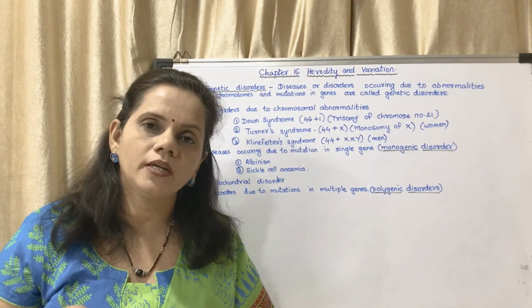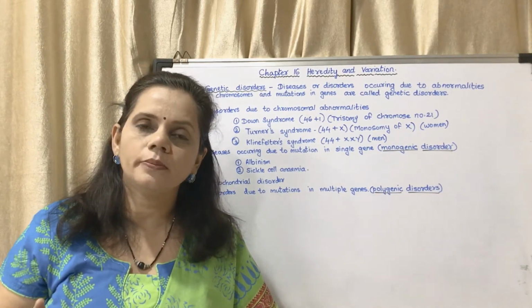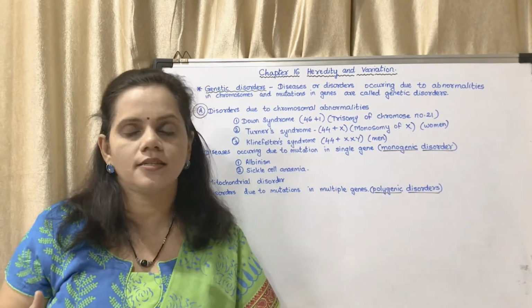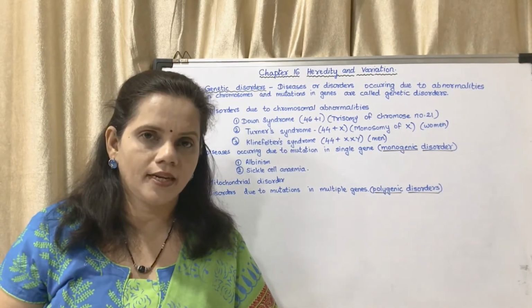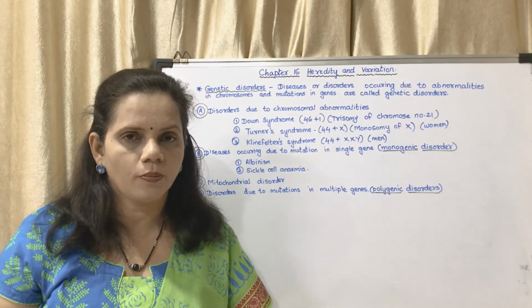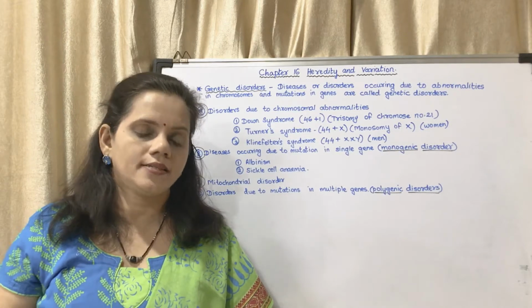Now, what do you mean by a syndrome? Syndrome means a collection of disorders. So there are several disorders in this case. So it is said to be a syndrome. It is called Down's syndrome, the name given after the scientist.